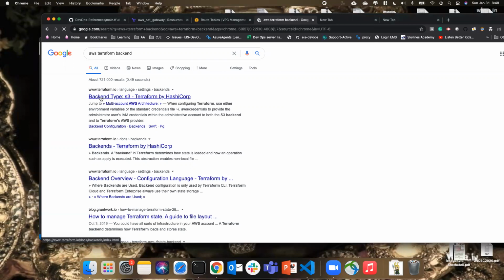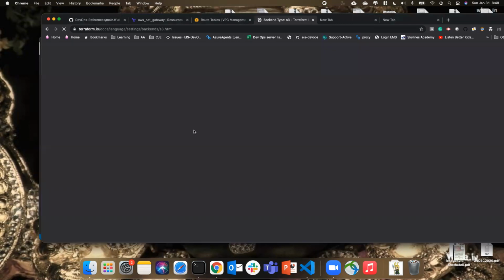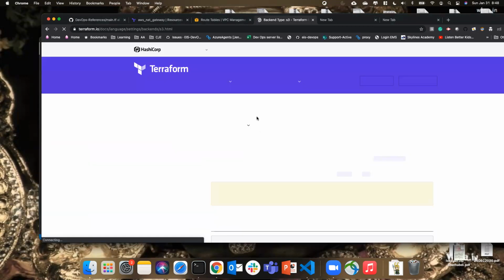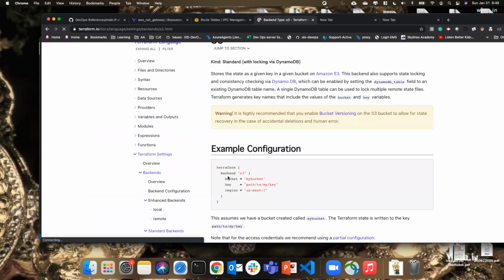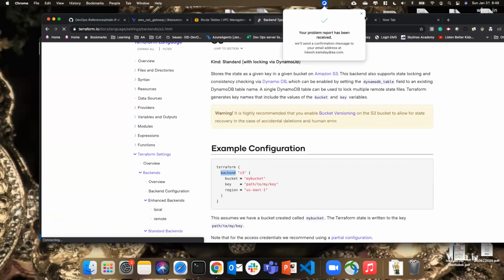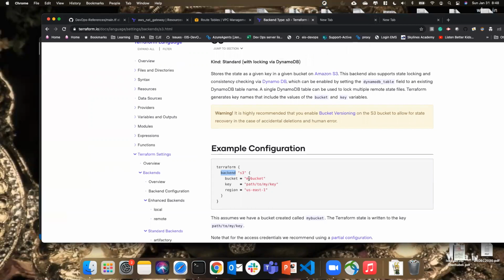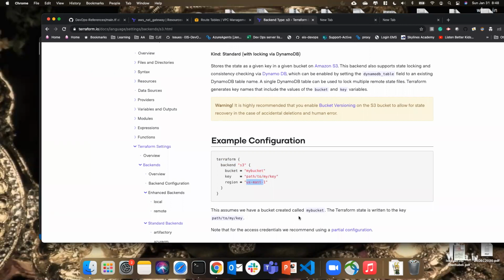S3 is there. So if you want to keep your state file in the backend, this is the example. So we need to use Terraform backend, that is called the S3 bucket name. We need to provide the key and then region. So the key is actually the file name, I think.